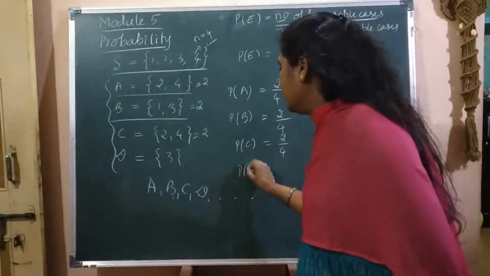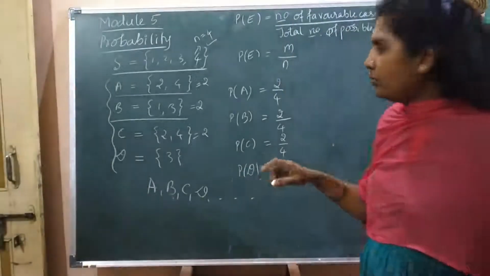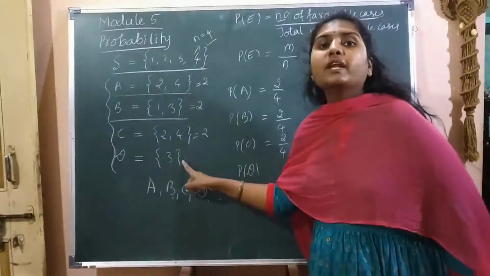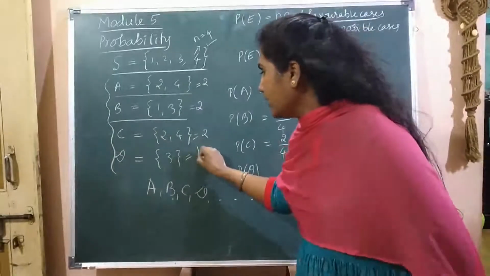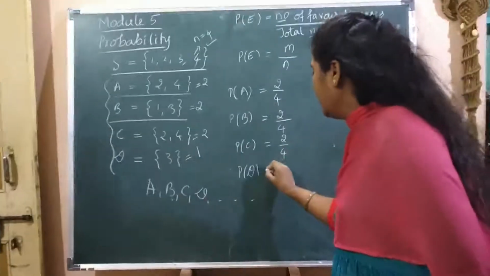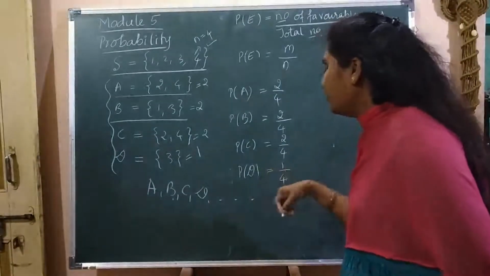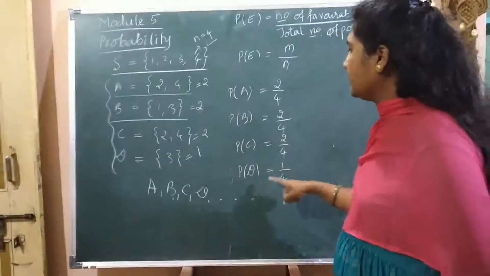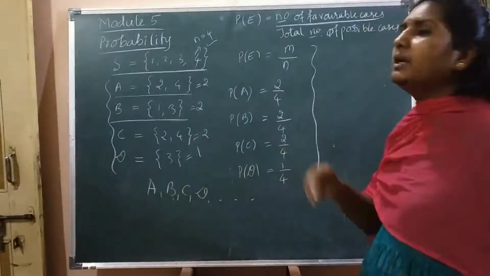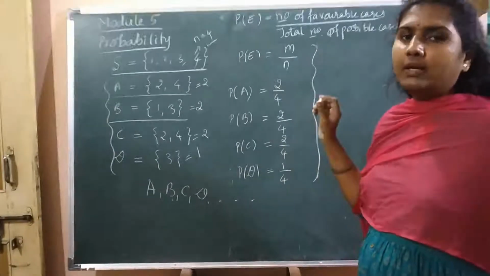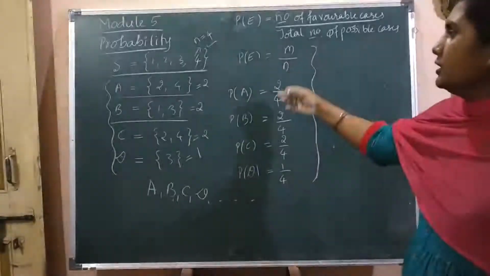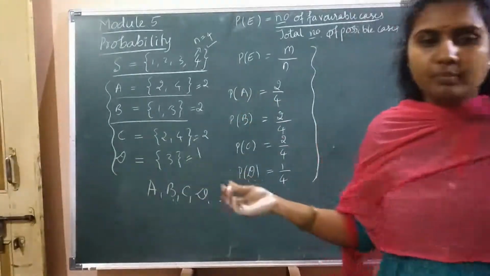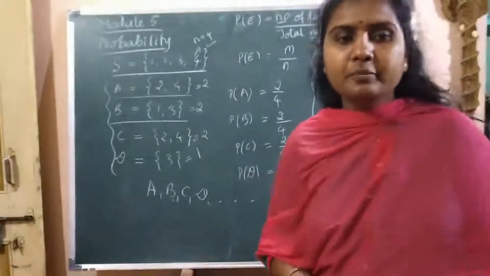Next, the fourth event, getting multiples of 3. How many favorable cases? 1. This is equal to 1 by 4. This is just the mathematical definition of probability. On this we have one theorem and some remarks that we will study.